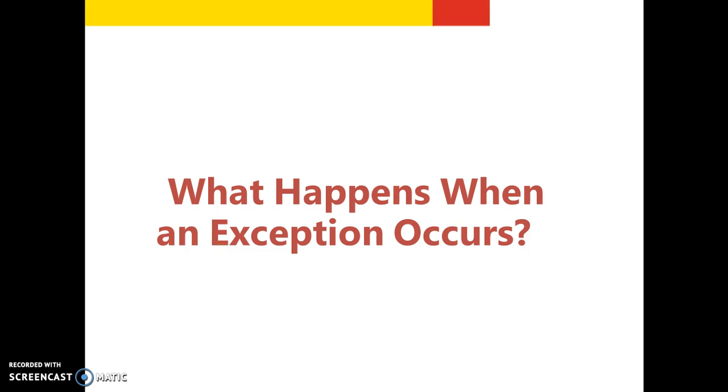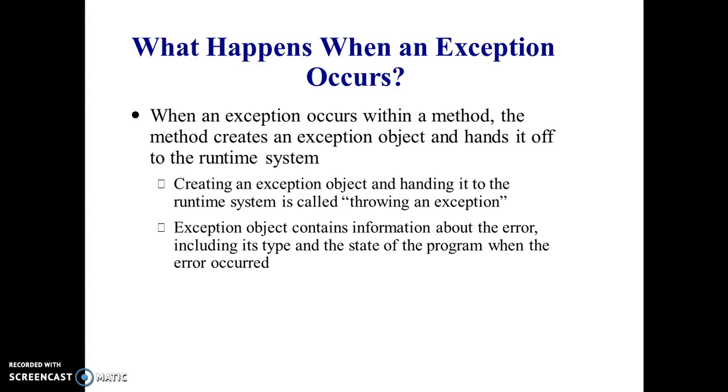Next, what happens when an exception occurs? When an exception occurs within a method, the method creates an exception object and hands it off to the runtime system. Creating an exception object and handing it to the runtime system is called throwing an exception.